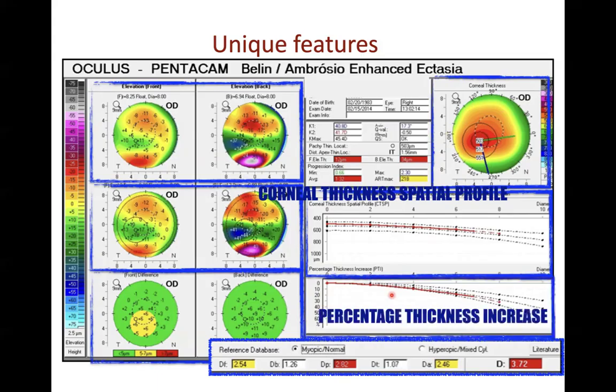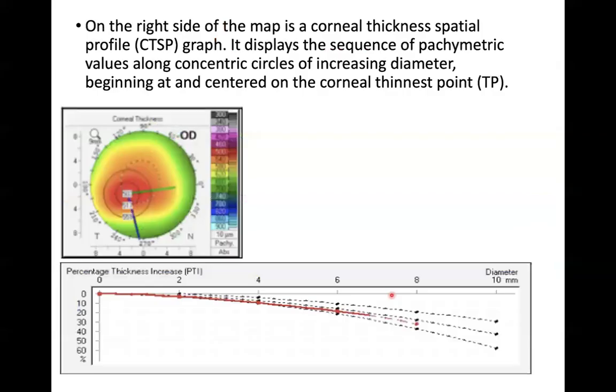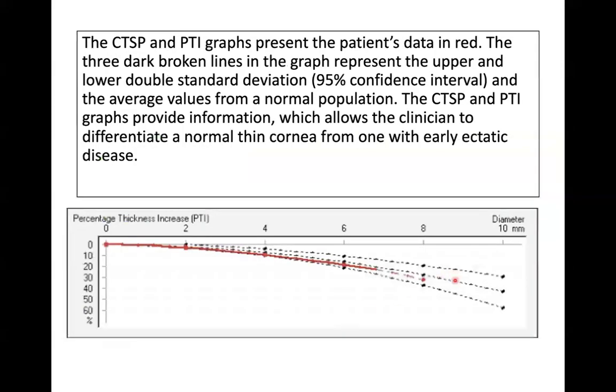What we are seeing is that the concentric values are shown in graphical form. The patient's data is seen in red. So what are these black dotted lines? The center middle dotted line represents the normal population average value.